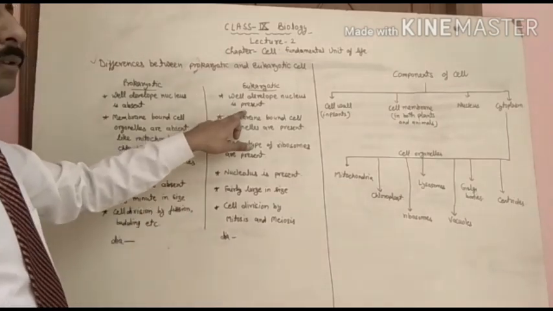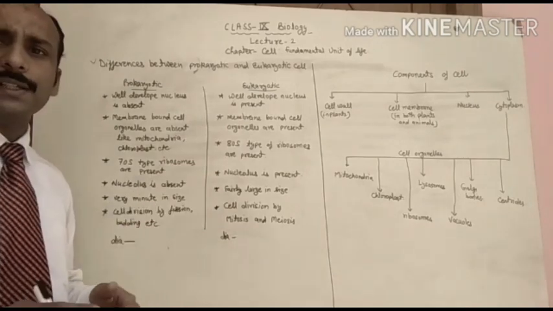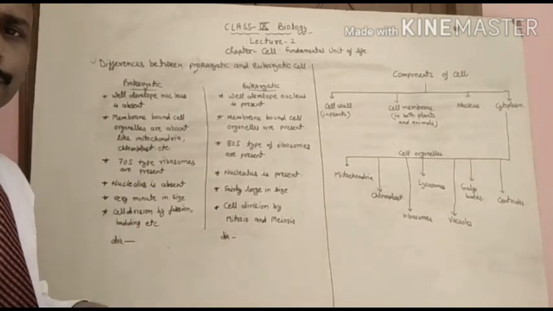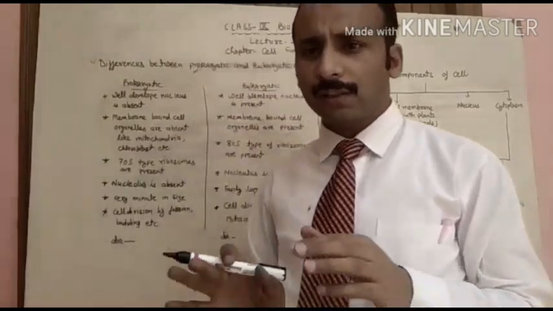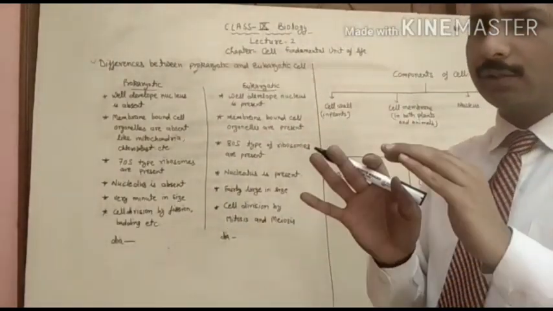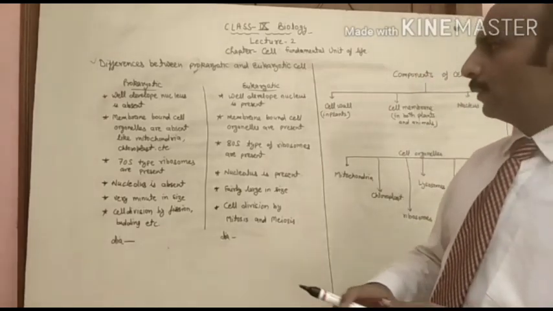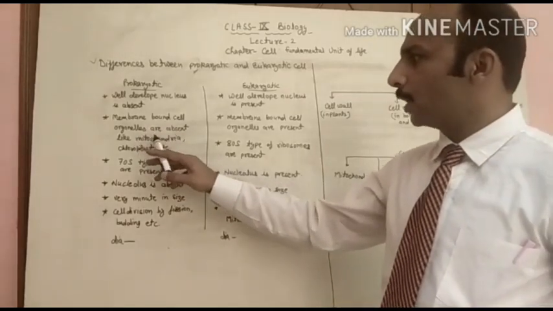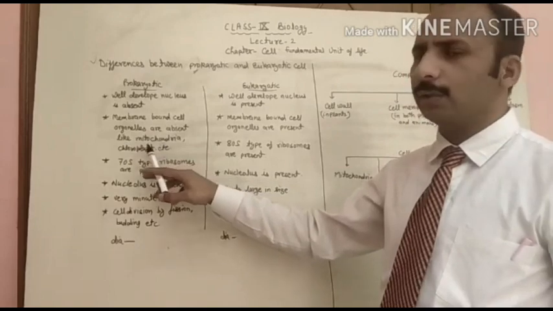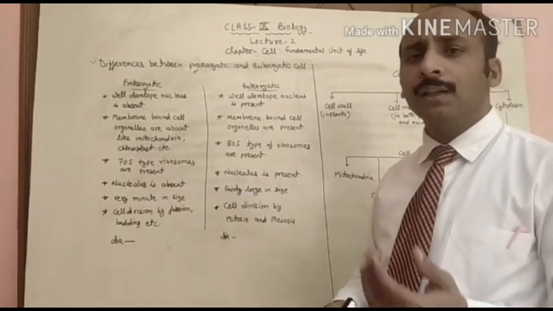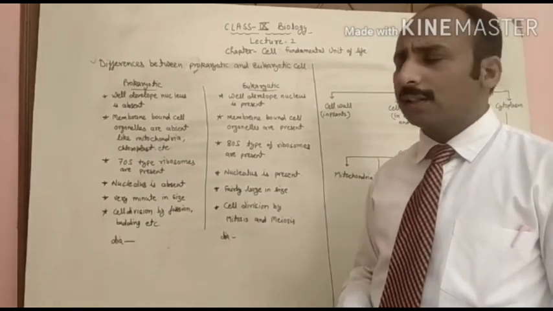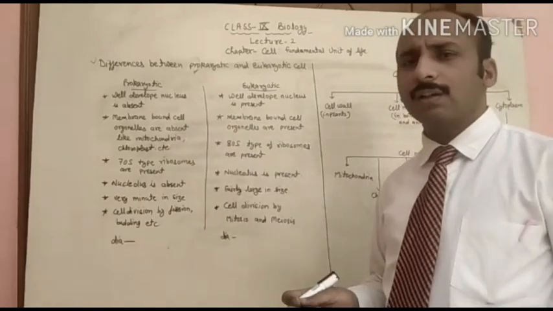Eukaryotic cells have a well-developed nucleus, because in eukaryotic cells the nucleus is covered by the nuclear membrane. Second, membrane-bound cell organelles like mitochondria and chloroplast are absent in prokaryotic cells. What are these membrane-bound cell organelles?